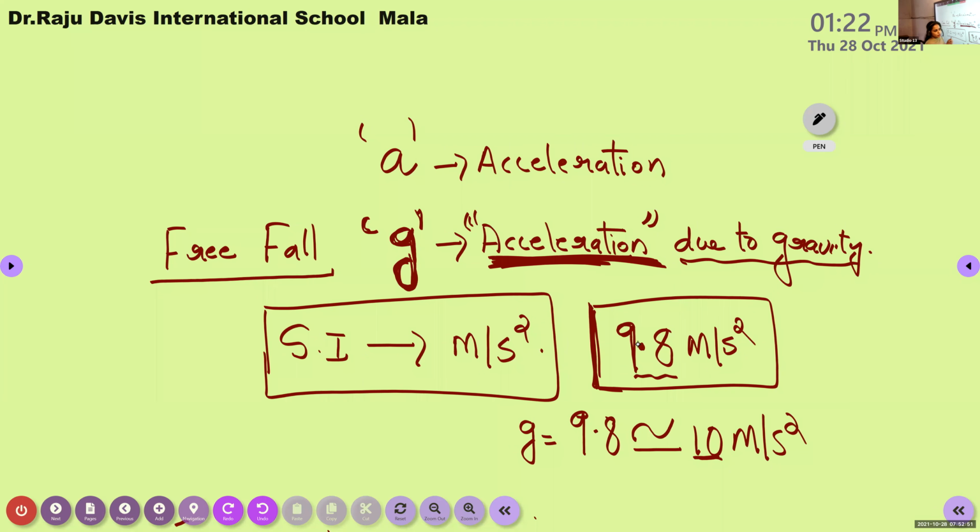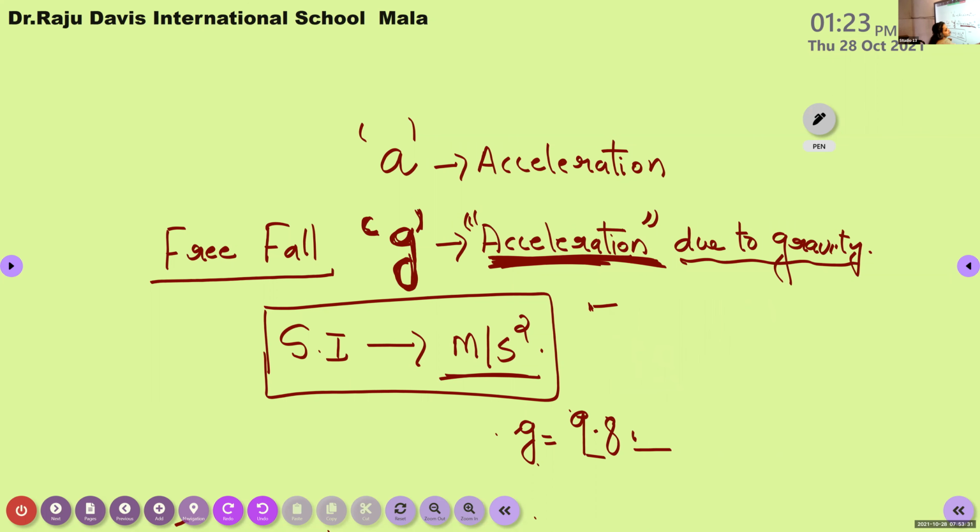Okay. So I hope that acceleration due to gravity is clear to you, right? You can define it in your own words. It is the acceleration due to gravitational force. This is what is known as acceleration due to gravity. It is represented by a letter g, small letter g. And its SI unit is the same as that of acceleration, meter per second square, but it possesses a constant value equal to 9.8 meter per second square. Sometimes, for the easiness of calculation, this 9.8 can be approximated to 10 meter per second square. I will explain this while doing the numericals. It will be more clear.